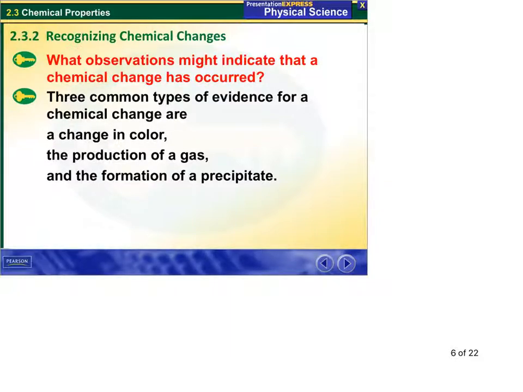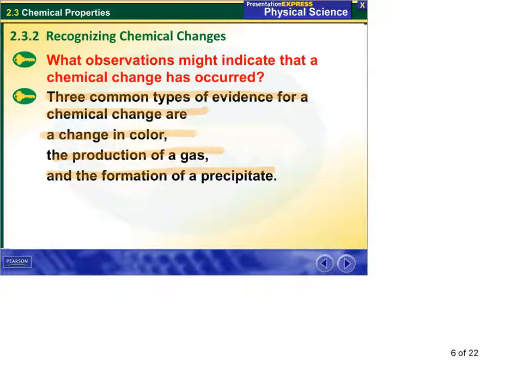Another key question: what observations might indicate that a chemical change has occurred? Three common types of evidence for chemical change are a change in color, production of a gas, and the formation of a precipitate.